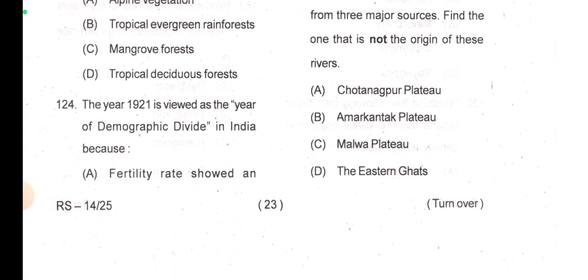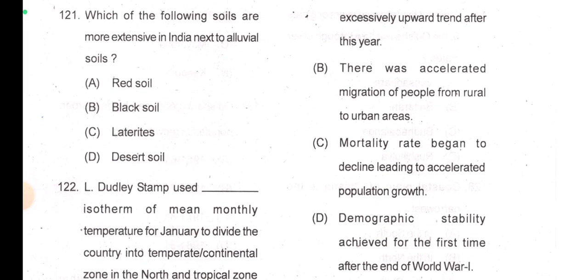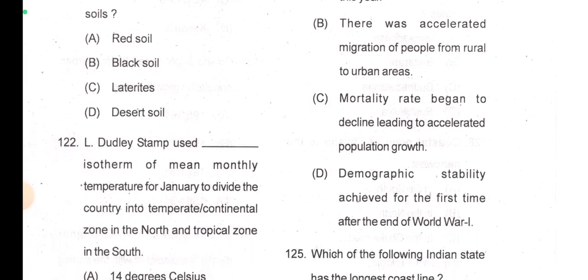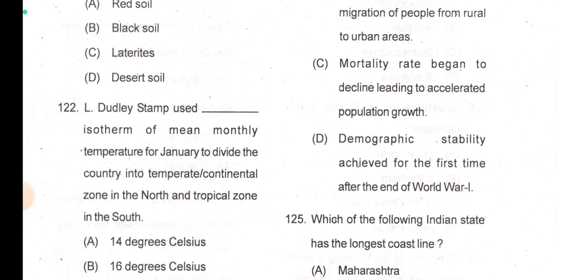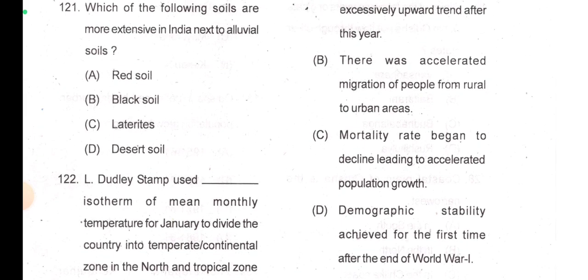The year 1920 was viewed as the year of demographic divide in India because fertility rates showed an excessively upward trend. After this year, there was accelerated migration of people from rural to urban areas. Mortality rate began to decline, leading to accelerated population growth. Demographic stability achieved for the first time after the end of World War One. I think option 1 is correct here.